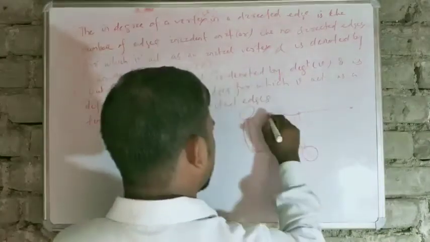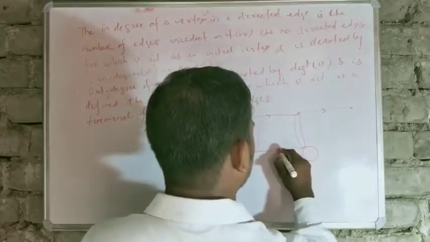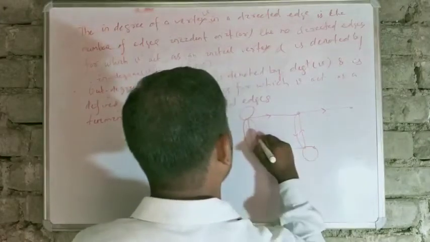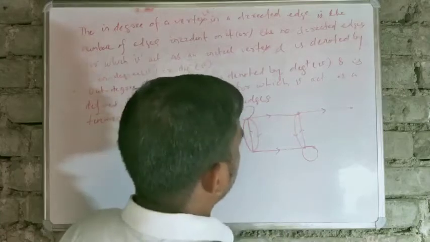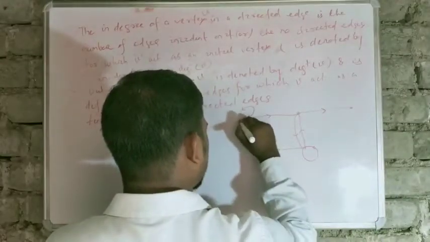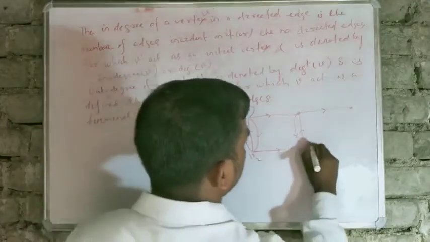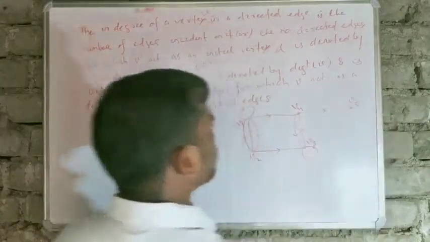Suppose this is a directed graph, so we will give the direction. Now the vertices are named V1, V2, V3, V4, and V5.